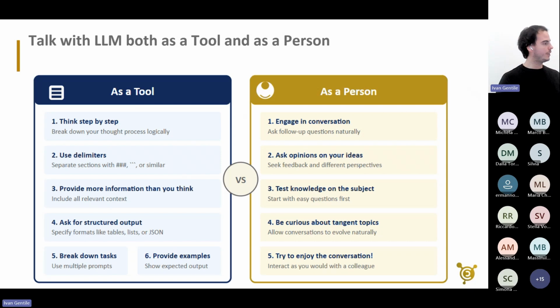Another thing that I want to give you is this perspective. You can talk with these LLMs both as a tool and as a person. You should be mindful. As a tool, you can understand that they need to use these numbers in order to process stuff, and we can look at the quality of the numbers very soon. And there are certain tricks from prompt engineering that I will tell you now.